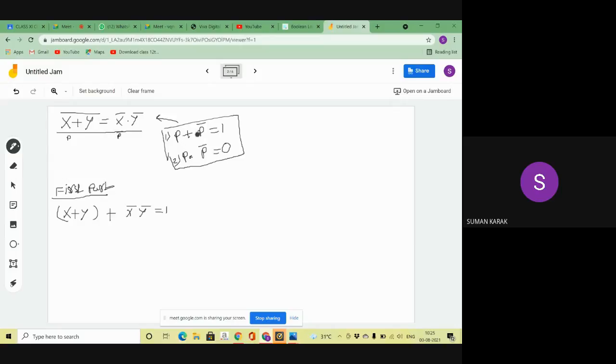So this first complementary law I am applying in this theorem. That means this is the p part and this is the p bar part. Did you understand? This is the p part and this is the p bar part. Okay, now did you understand?